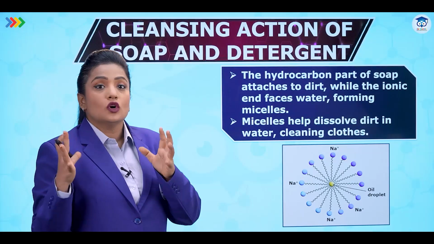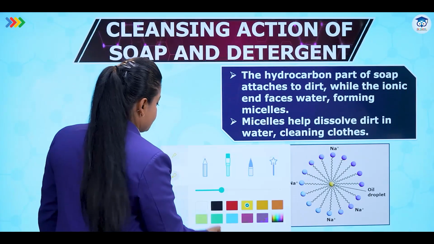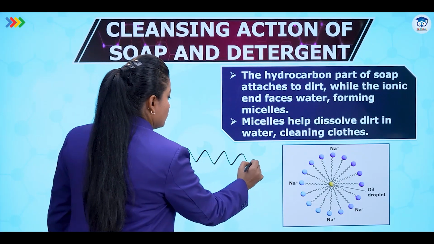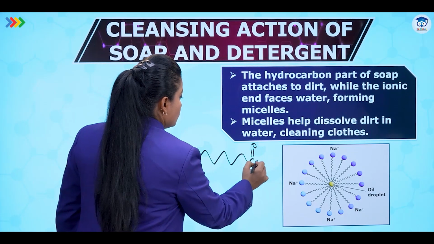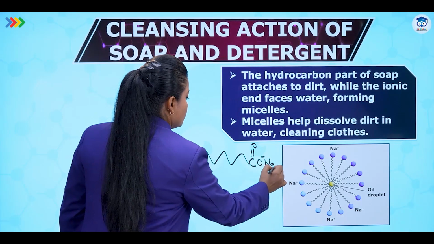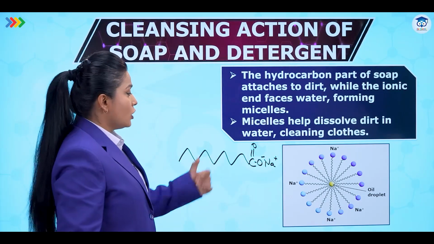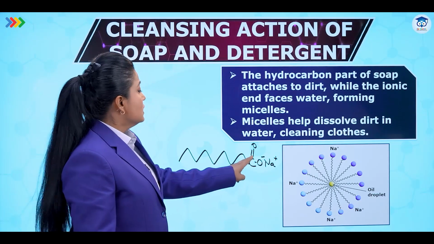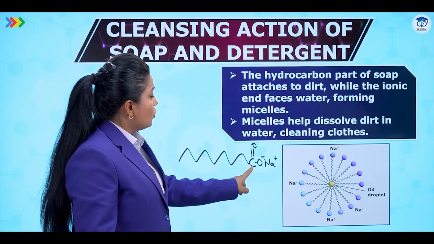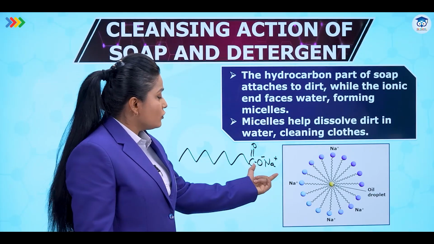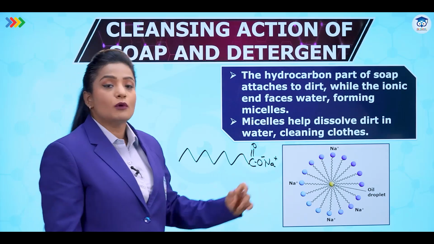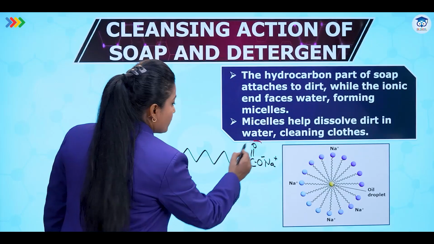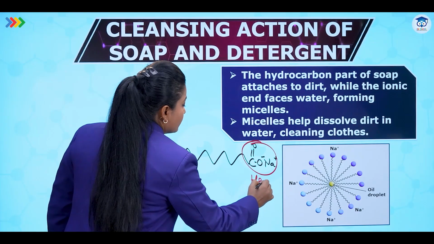Let's try to understand the whole of it in a step-by-step process. So, this is my soap molecule. On this side, I have made the carboxylic side, C double bond O, O negative, Na positive. So if you see, we have ions over here, negative and positive. So this part is called the ionic head. I can make a head over here. This is called the head.